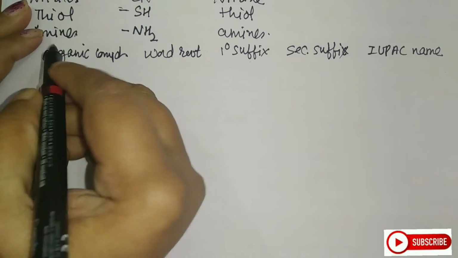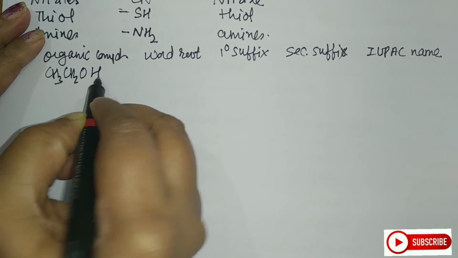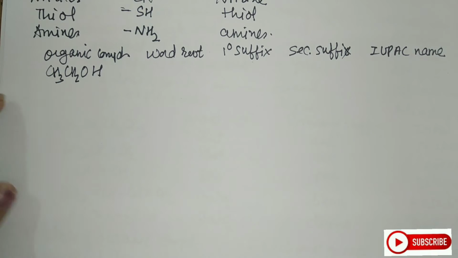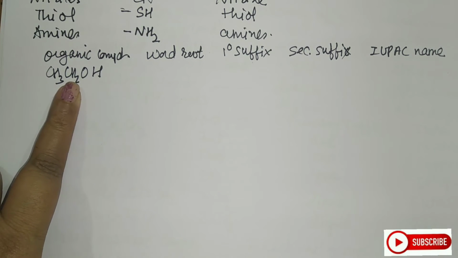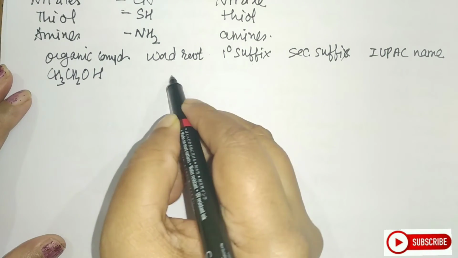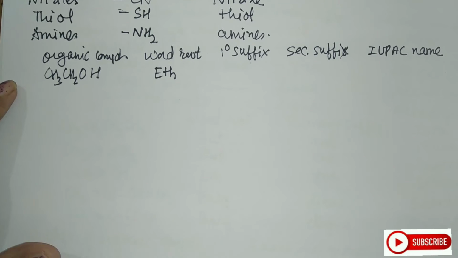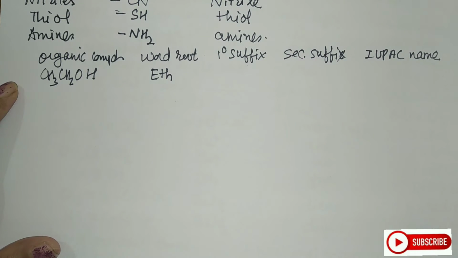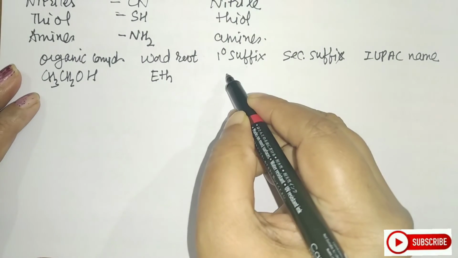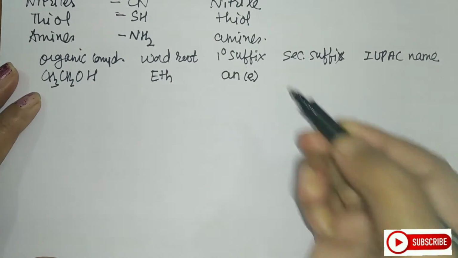Let us take the first one, CH3CH2OH. Now this is the organic compound. What is the word root? For that, let us count the number of carbon atoms. Here there are only 2 carbon atoms. So the word root will be eth. Now the primary suffix: there is no double bond, so I will have only an, and the e I will keep in brackets.